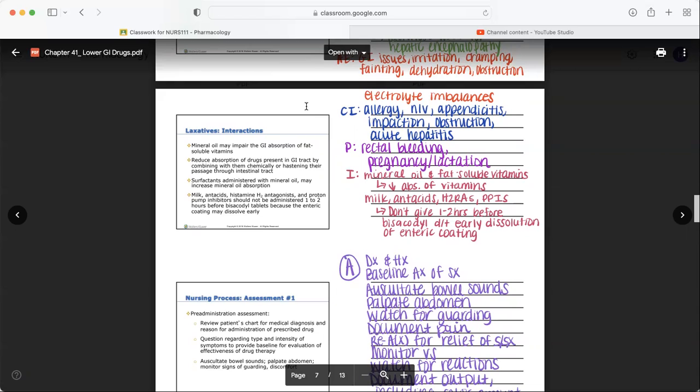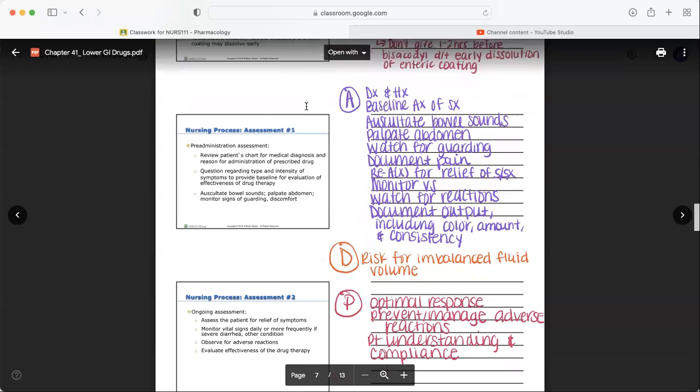Interactions include mineral oil with fat-soluble vitamins, because mineral oil is going to decrease the absorption of those vitamins. And then we don't want to mix milk, antacids, H2RAs, or PPIs with our bisacodyl, because it'll cause it to dissolve too early, because that enteric coating starts to break down. So let's wait at least 2 hours before we give bisacodyl after that milk, antacids, H2RAs, or proton pump inhibitors.